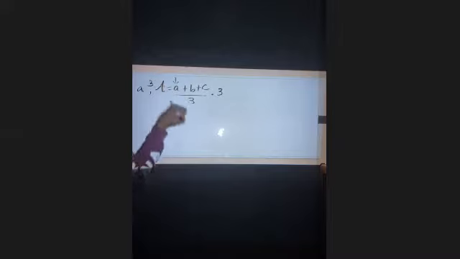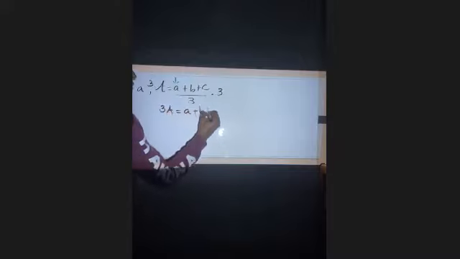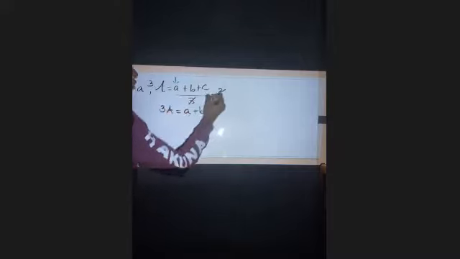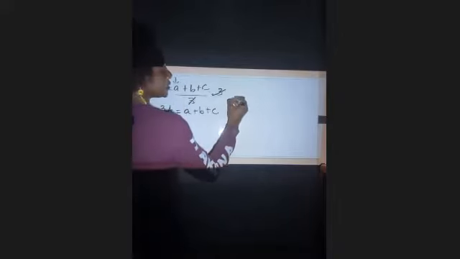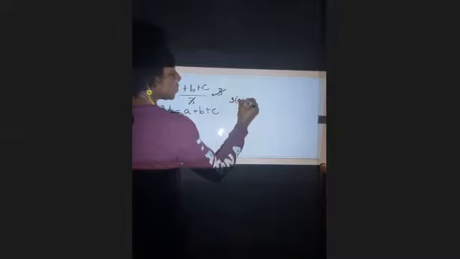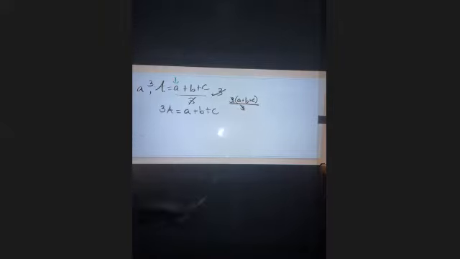So multiply both sides of the equation by 3. So then 3A equals A plus B plus C. This 3 cancels. That is the same thing as 3 times (A plus B plus C) all over 3, and then that value over itself simplifies to be 1.